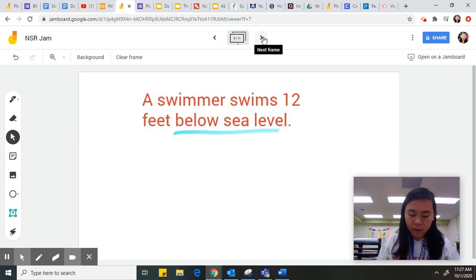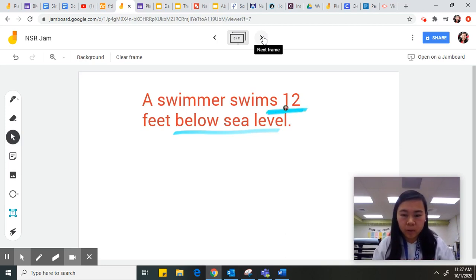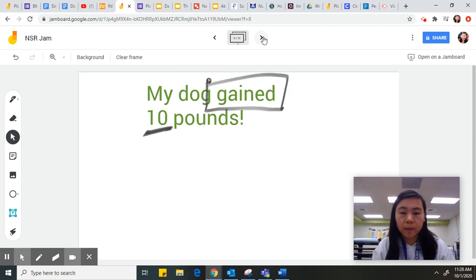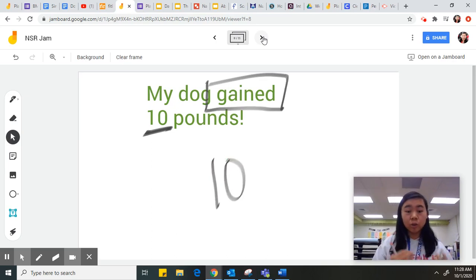And what is my integer that I'm looking at? Looking at 12 right here. And I know that it is a negative integer, negative 12, because I'm going down into the sea. My dog gained 10 pounds. What happens there? I know the integer I'm looking at is 10. I've got to figure out if that's positive or negative 10. Well, he gained. There's our word that tells me that this is going to be a positive 10 because my dog gained 10 pounds. He didn't lose it. Lose is the opposite of gained. It's a negative word. Gain is going to be a positive 10 pounds.